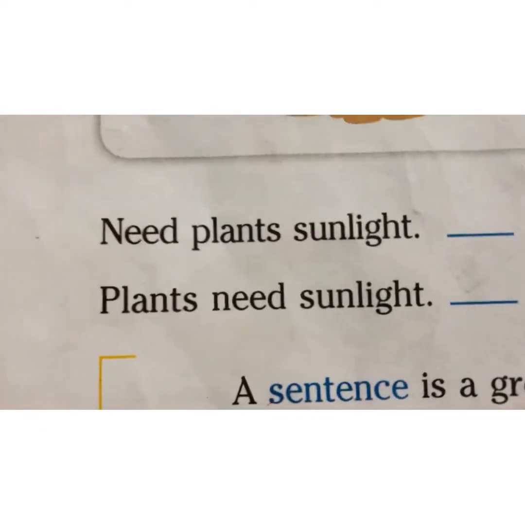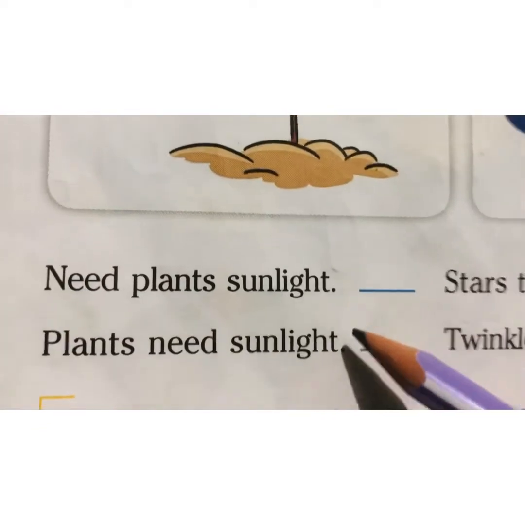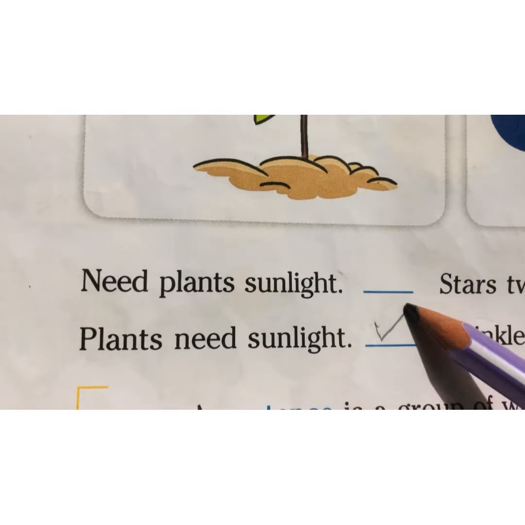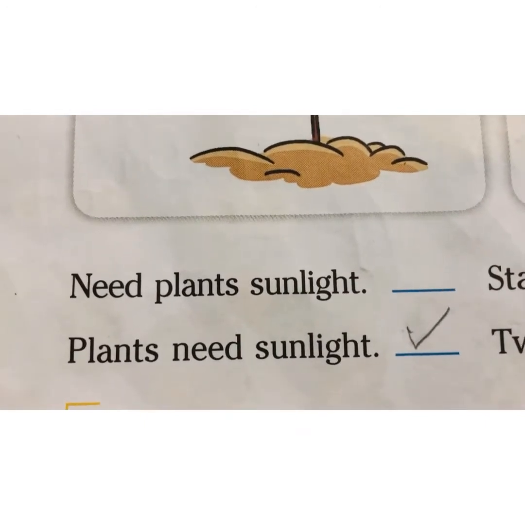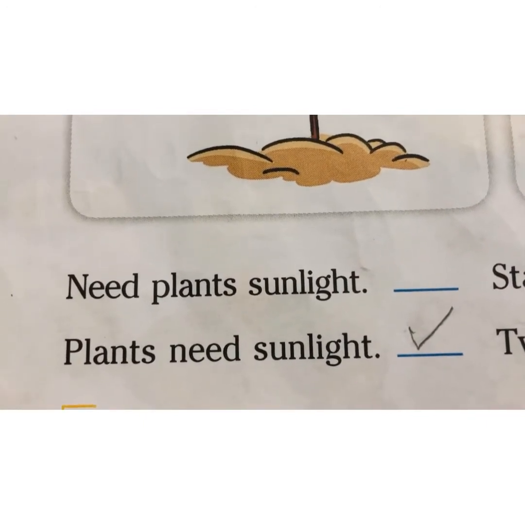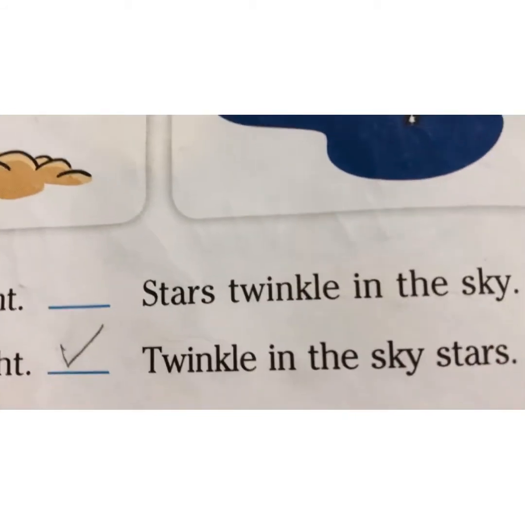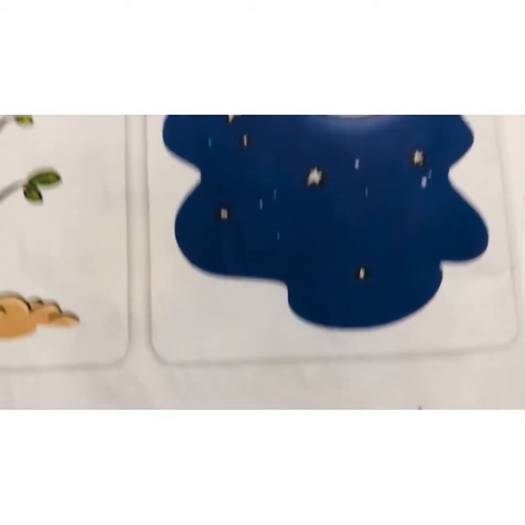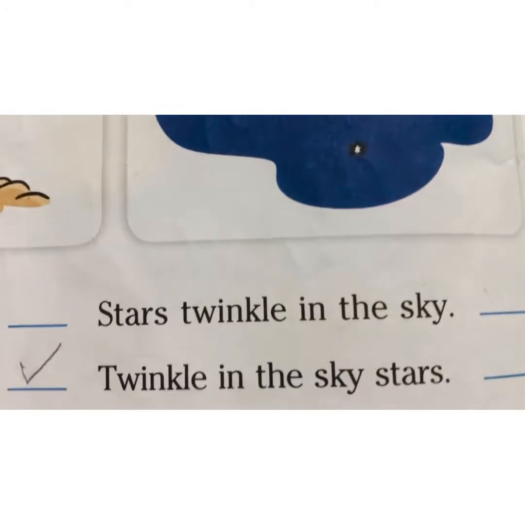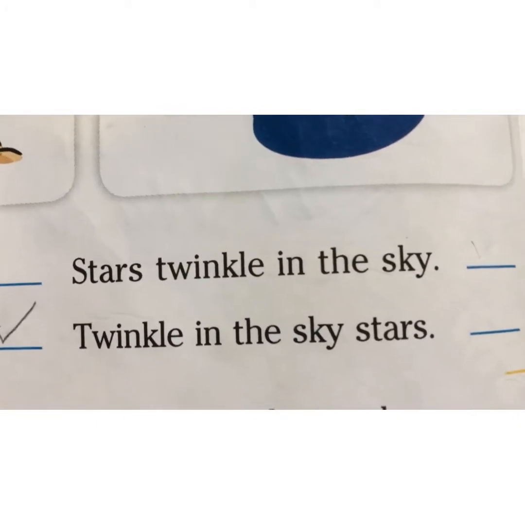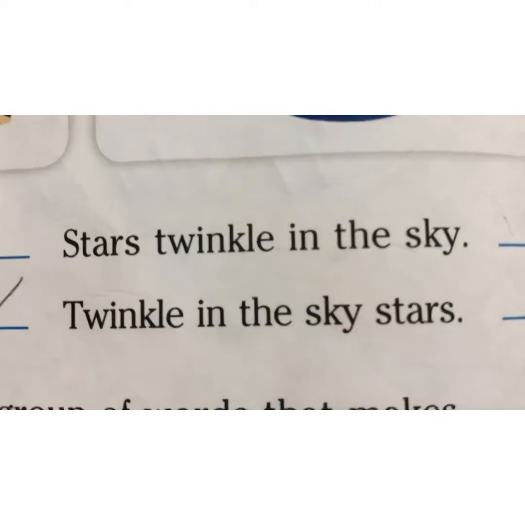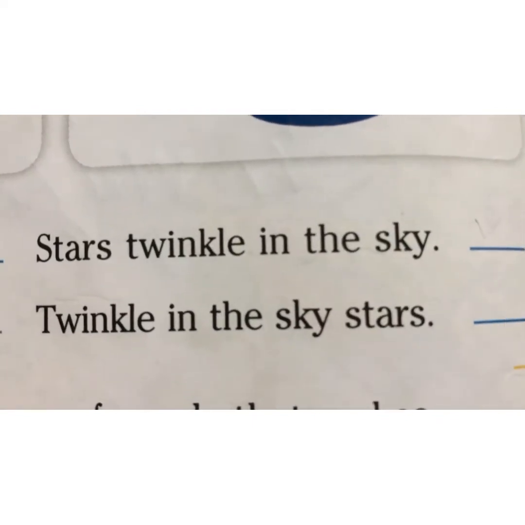Dear children, as you need food to live, similarly, plants need sunlight to live. Sunlight is their food. Okay? Coming to the next one. Stars twinkle in the sky. Twinkle in the sky, stars.